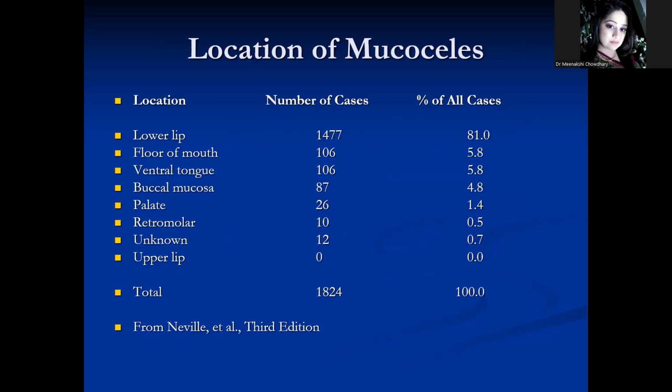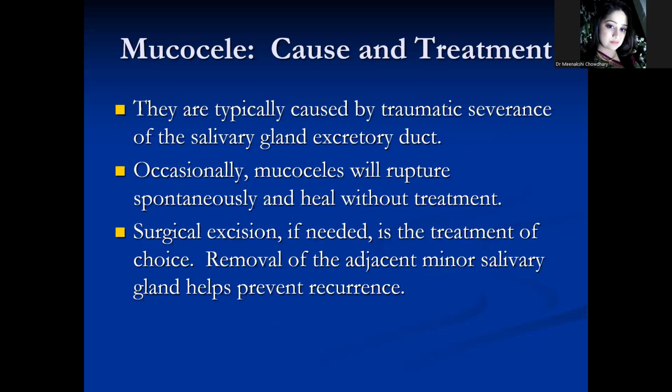As per Neville, third edition, the location of mucoceles is most common in the lower lip, followed by floor of mouth, ventral tongue, buccal mucosa, palate, retromolar region, and then in some cases almost negligible in the upper lip.